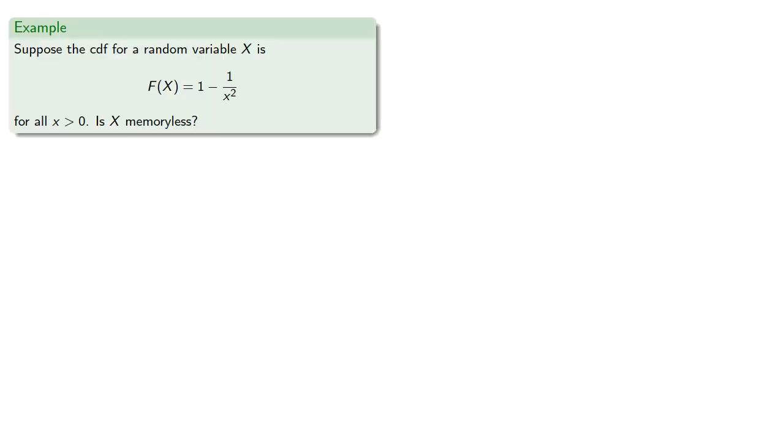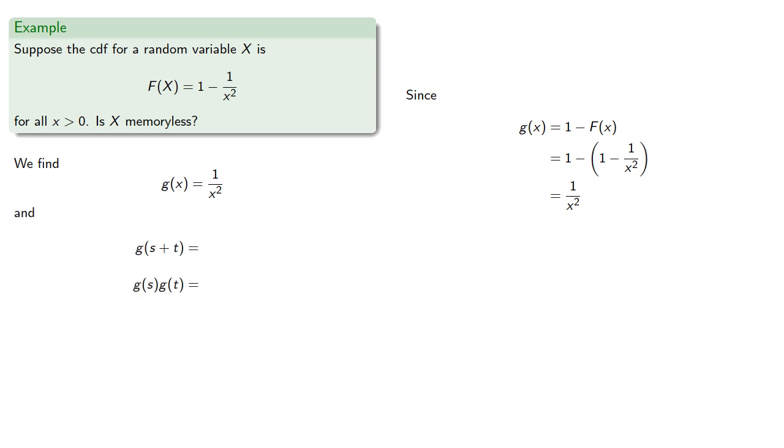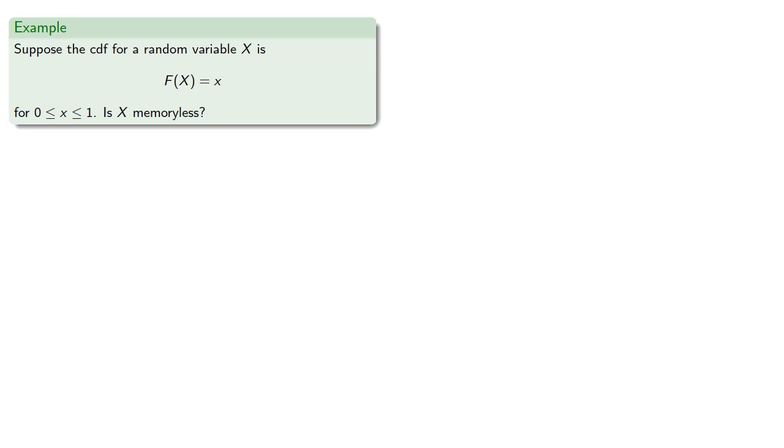So suppose the cumulative distribution function for a random variable is given. Is x memoryless? So we can find g of x, that's going to be 1 minus f of x, which will be, and then we can compare g of s plus t to g of s times g of t, and we find those. And since g of s plus t is not the product, then x is not memoryless. Or let's consider another example.